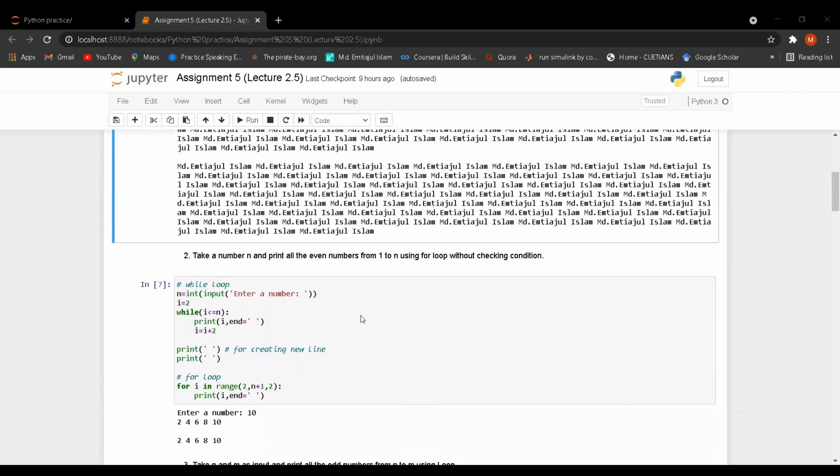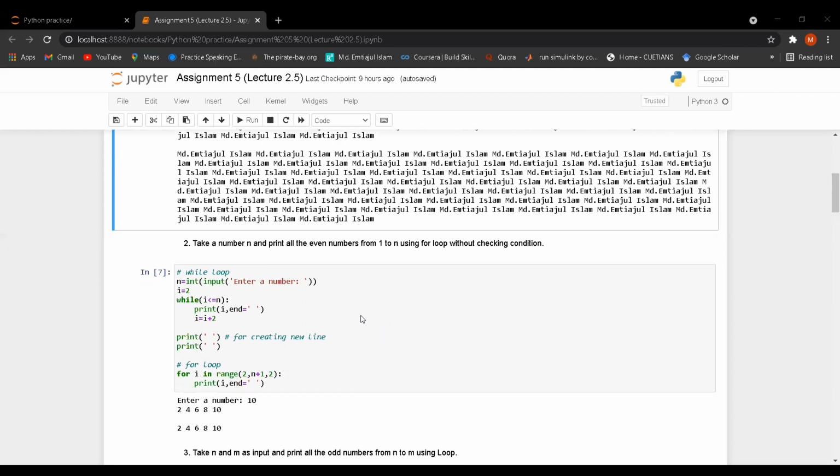Let's go for question number 2. Take a number n and print all the even numbers from 1 to n using a for loop without checking any condition. So yes, here I have to print all even numbers from 1 to n, and I should not use any condition like an if condition, if else condition, or else if condition. So without using a condition, I have to do this problem.